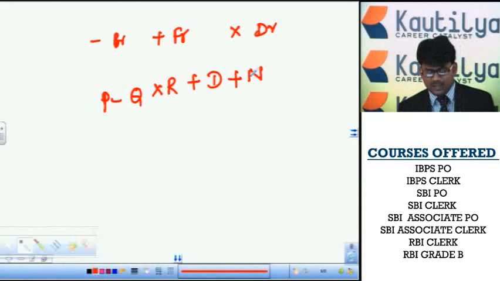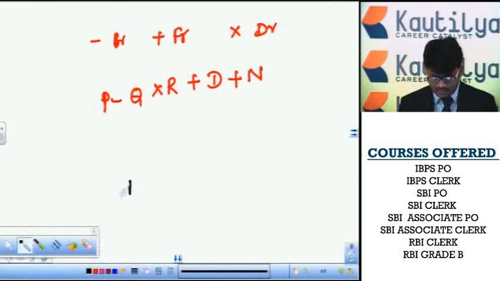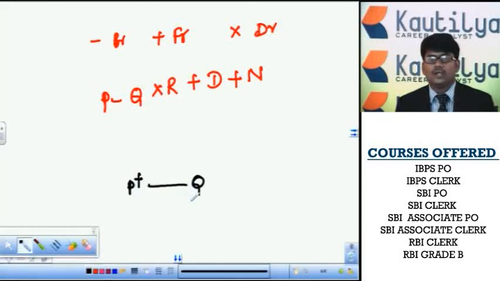Here clearly minus means brother, plus means father, multiplication means daughter. The given question is P minus Q multiplication R plus D plus N. How is P related to N? We have to remember three points: the vertical line represents parent and offspring, the horizontal line represents siblings, and double implies represents a married couple. P minus Q means P is the brother of Q, so we represent P as a plus person in a straight line with Q. Q multiplied by R: multiplication means daughter, so Q is the daughter, and we denote it with a minus symbol under R.